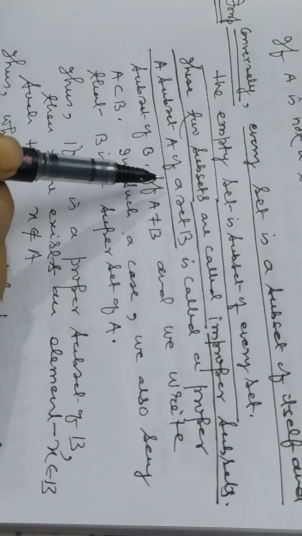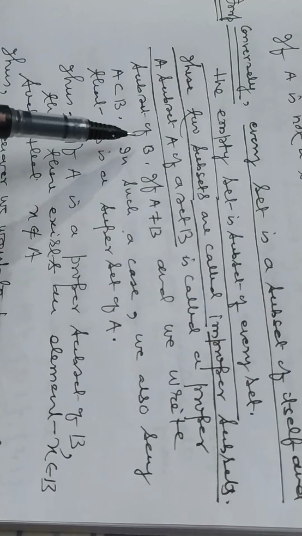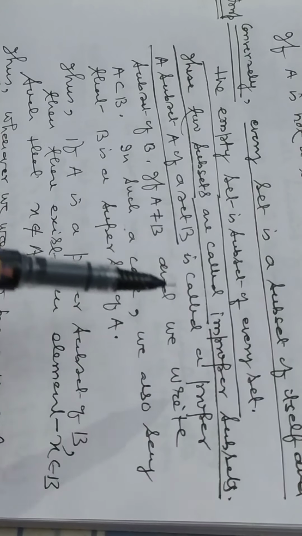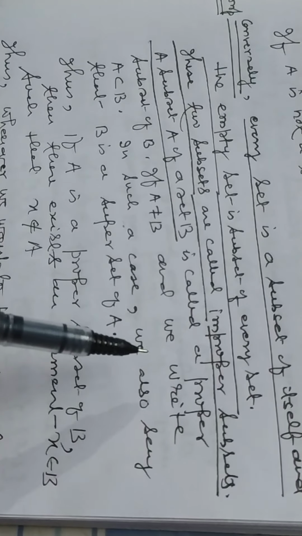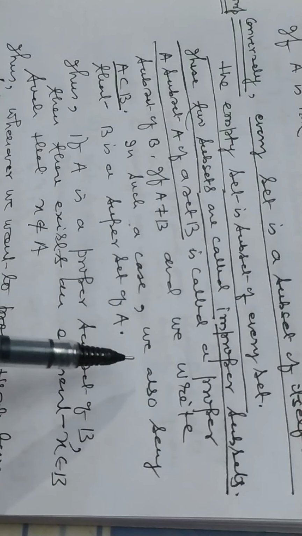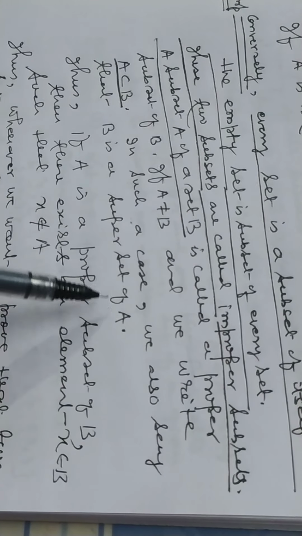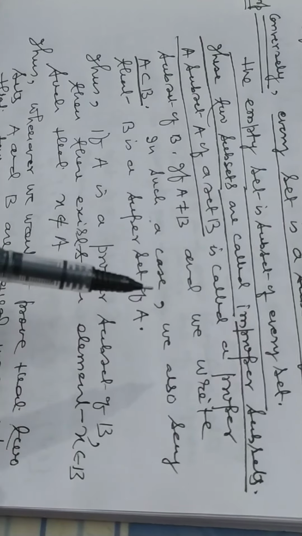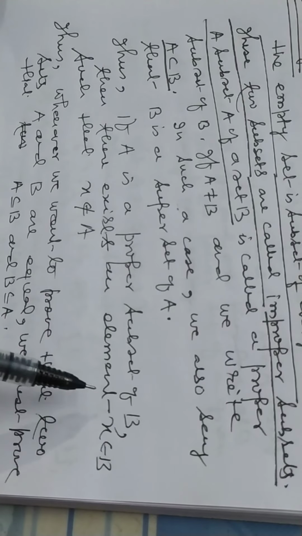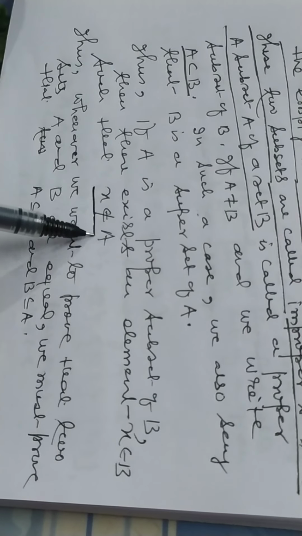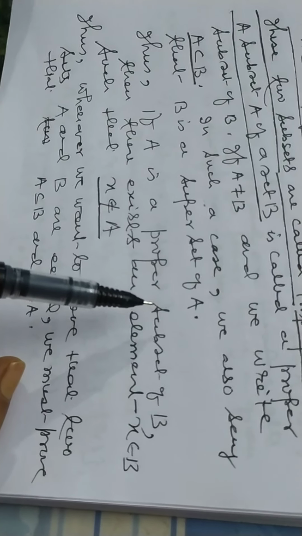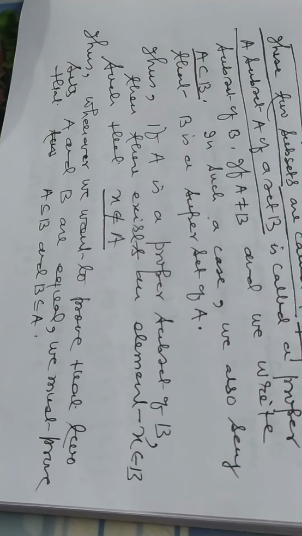A subset A of a set B is called a proper subset of B if A is not equal to B, and we write A is a proper subset of B. In such a case, we also say that B is a superset of A. Thus, if A is a proper subset of B, then there exists an element x belongs to B such that x does not belong to A. मतलब A यदि B का प्रॉपर सेट होगा तो B का कम से कम एक एलिमेंट A में नहीं होना चाहिए.